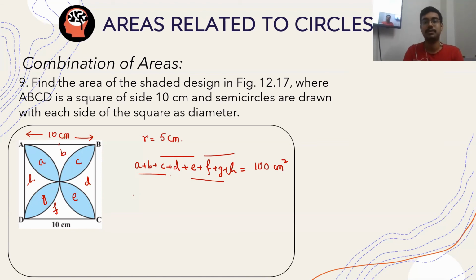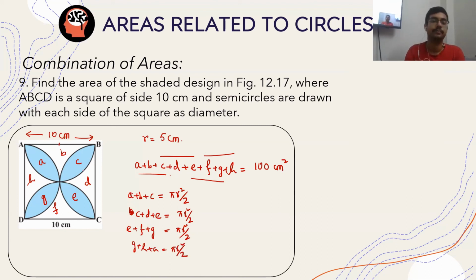Let me note it down separately. So A plus B plus C is equal to how much? Pi r square by 2. Then C plus D plus E is how much? Pi r square by 2. Then E plus F plus G, how much? Pi r square by 2. And at last G plus H plus A is pi r square by 2.